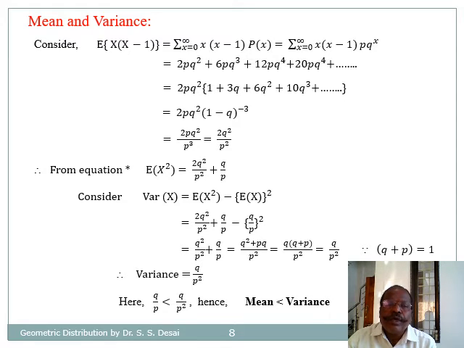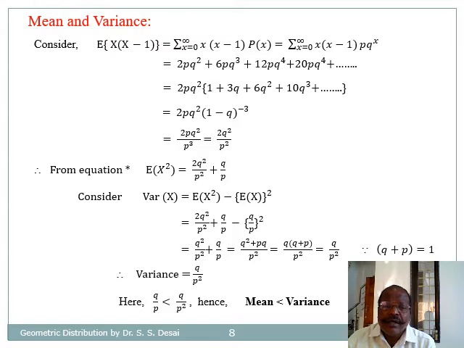Now by taking 2 times p into q square as a common factor, it gives us the sum of the series 1 minus q raised to minus 3, and therefore expectation of x into x minus 1 becomes, after simplification, 2 times q square divided by p square.